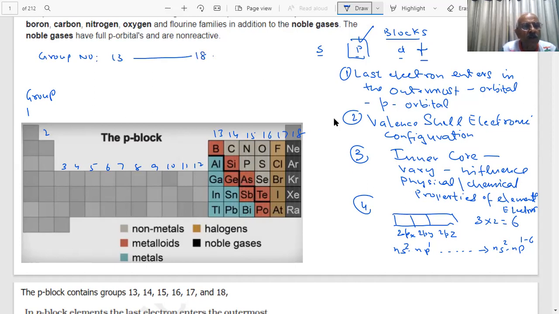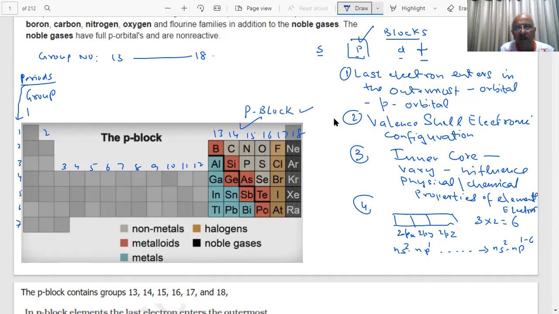Take the periods: period 1, 2, 3, 4, 5, 6, 7. Group 13 to group 18, these elements are your P block elements.